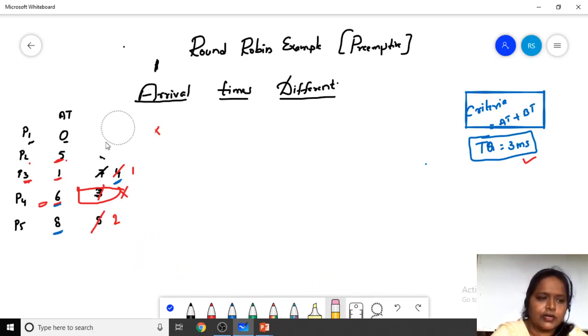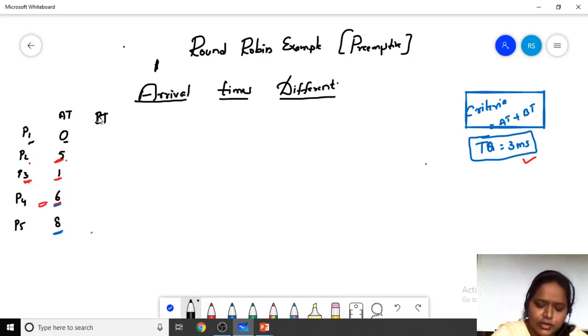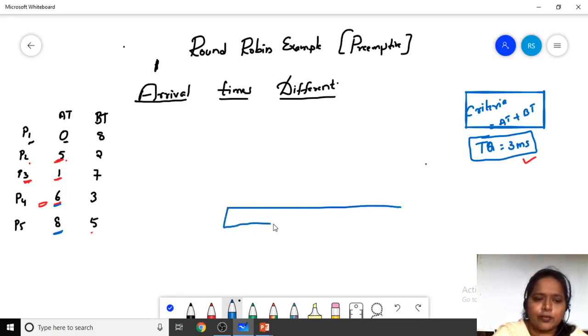Let me say it again. Here the burst times of the processes are: 8 and 2, 7, 3 and 5. So these are the burst times of the processes. Now we have to place a ready queue and a Gantt chart.